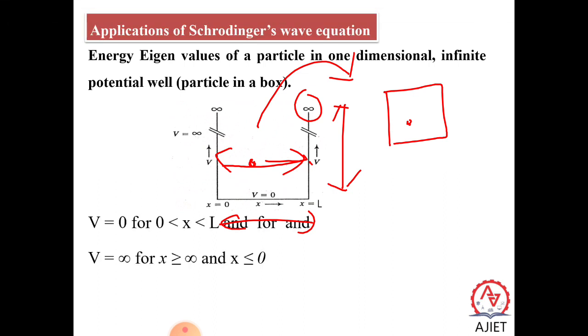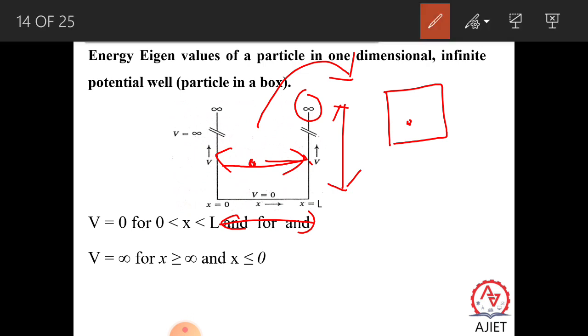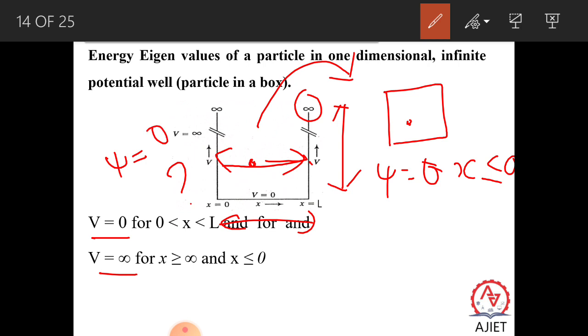So now let us write the boundary condition for the particle. What is the boundary condition? V equal to 0 for x between 0 and L, or V equal to infinity for x less than or equal to 0 or x greater than or equal to L. Or you can write it in this way also: xi equal to 0 for x less than or equal to 0. Here there is no particle. So what about xi? Xi will be equal to 0 because the particle is inside the well; the particle cannot be here.